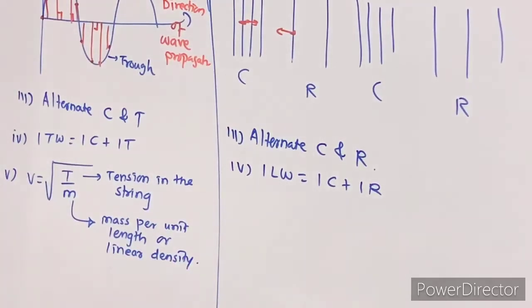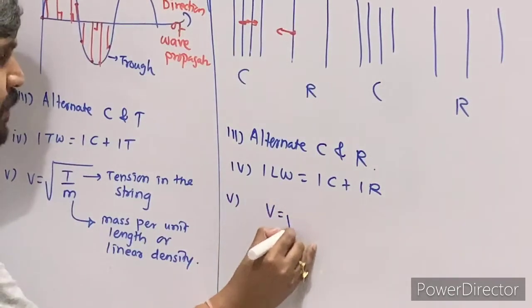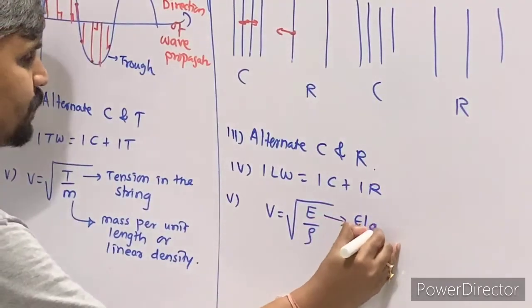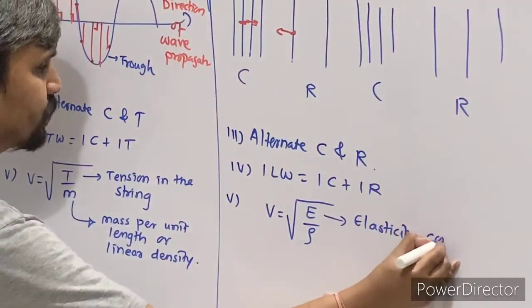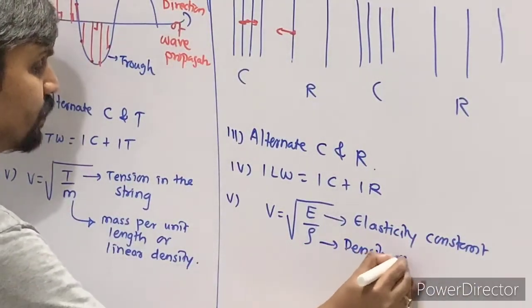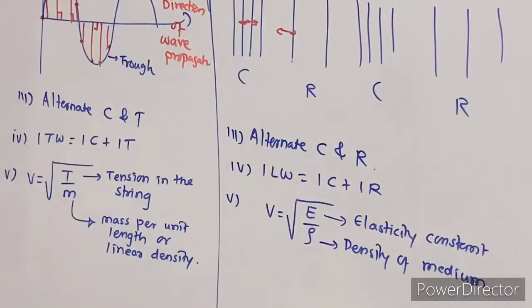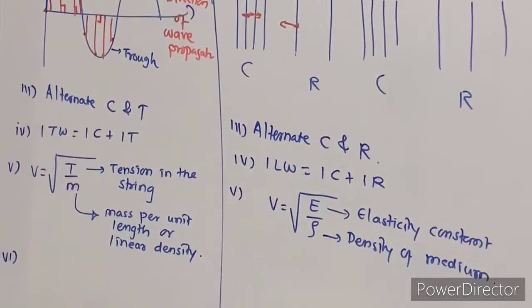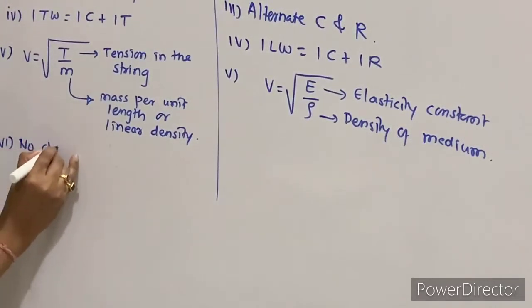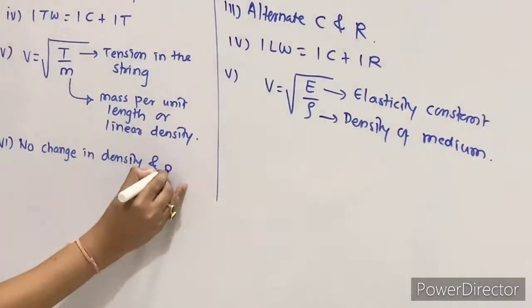Now here, velocity of longitudinal wave is given by V is equal to under root E by rho. This E is called the elasticity constant, and this rho is the density of the medium. When a transverse wave passes through a medium, there will be no change in density and pressure.